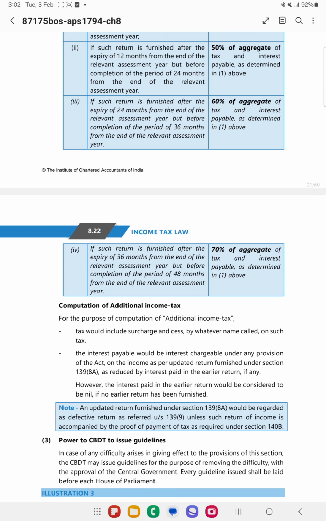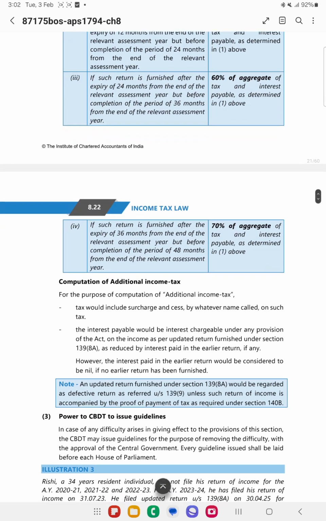If such return is furnished after the expiry of 36 months from the end of the relevant assessment year, but before completion of 48 months, then in such cases 70% of the aggregate tax and interest needs to be paid.